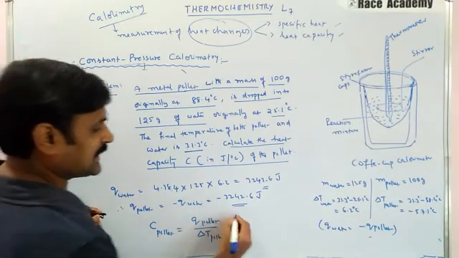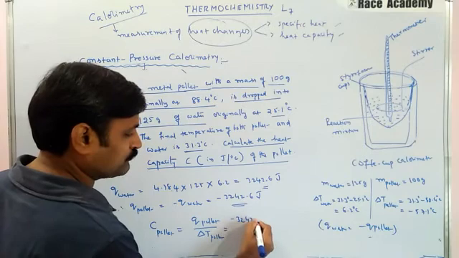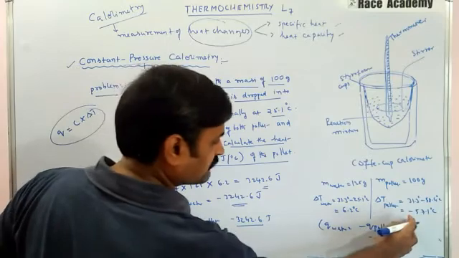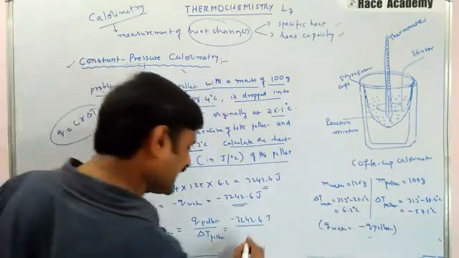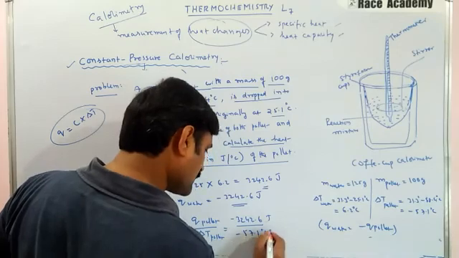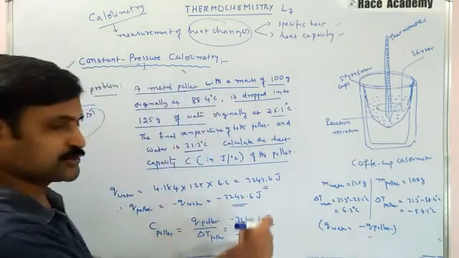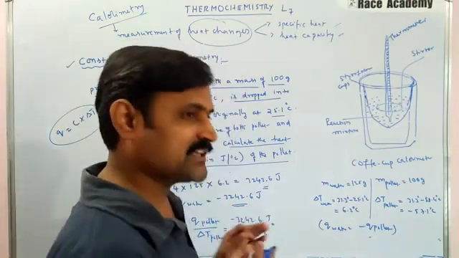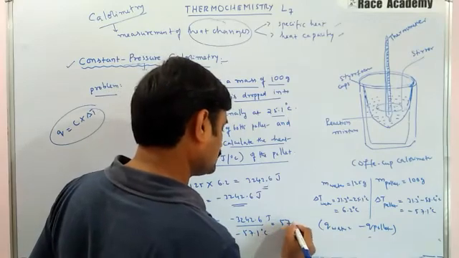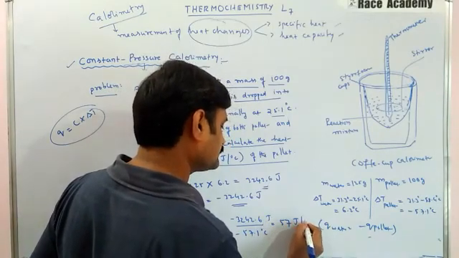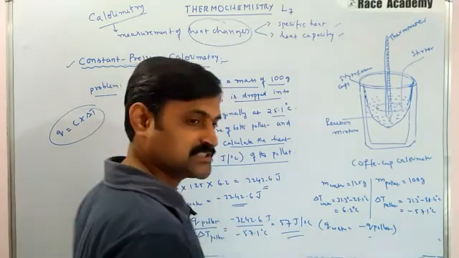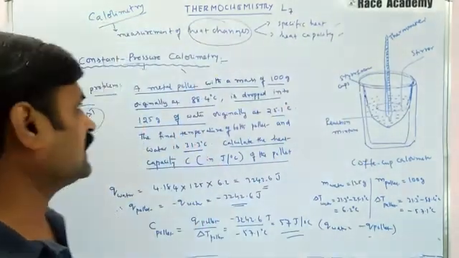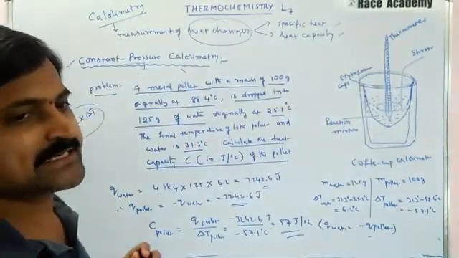Q of pellet we have already calculated, that is minus 3242.6 joules, and ΔT of the pellet is minus 57.1 degrees Celsius. In this division we get a positive sign for the heat capacity of the pellet, exactly 57 joules per degree. So this is the problem, heat capacity of the pellet using constant pressure calorimetry.